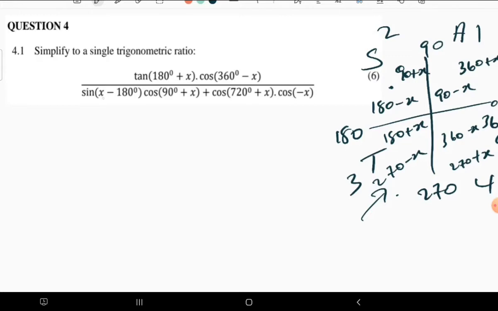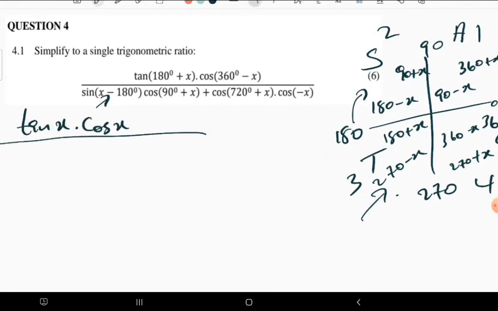Now since this one is found on the third quadrant, we have tan. Then sine on the third quadrant is negative, so we're going to have negative sine x, just like that. We now no longer have 180, because you know what 180 helped us to do. Now let's come to this one.